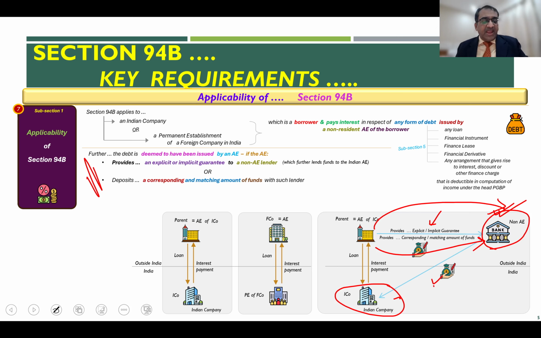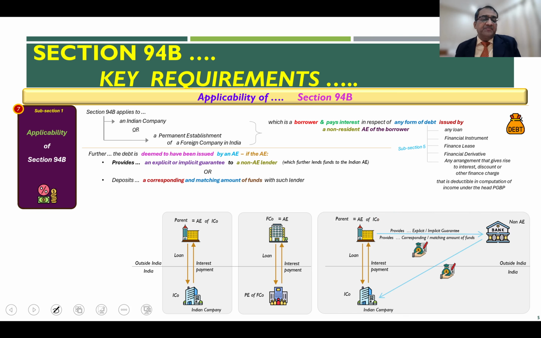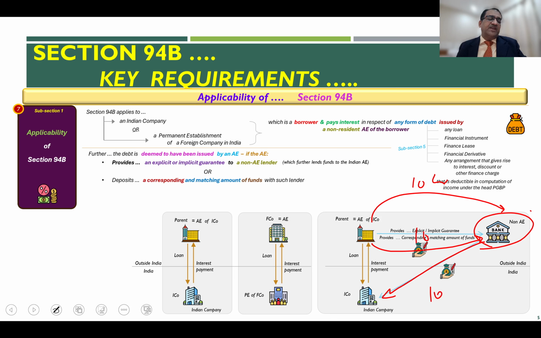So for example, if 10 crore is the amount of loan given by this non-AE to the ICO, a corresponding 10 crore amount is either the guarantee given by the AE or the parent to the third party banker. Either you give 10 crore of the guarantee or you deposit 10 crore of money with this non-AE, and in turn that non-AE banker provides a loan to the extent of 10 crore to the Indian company.